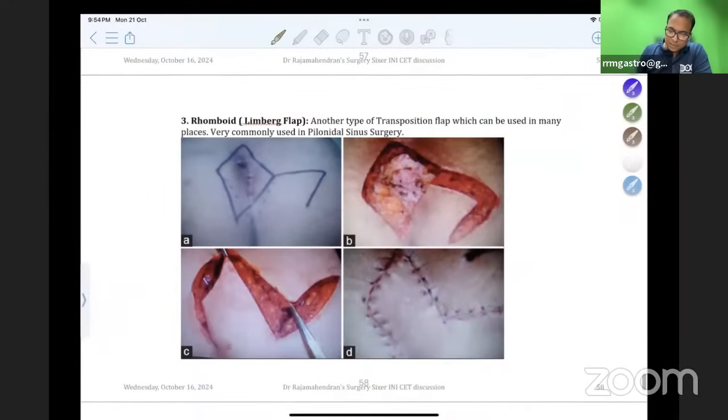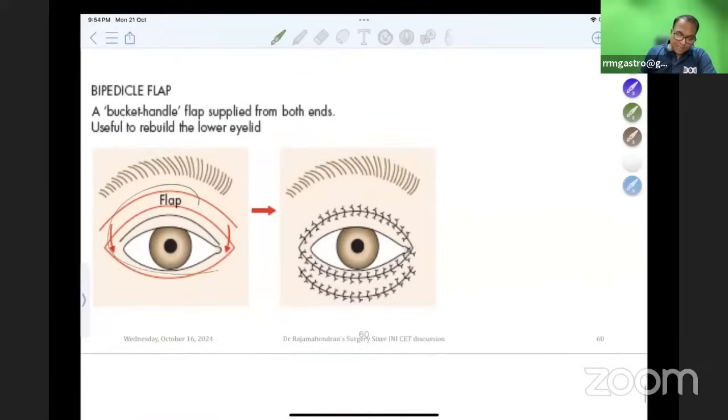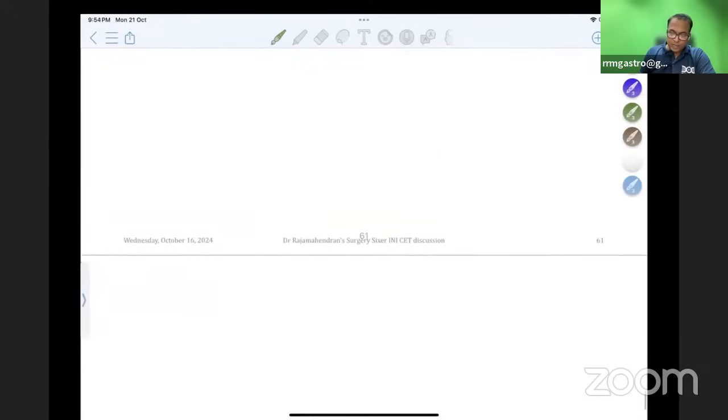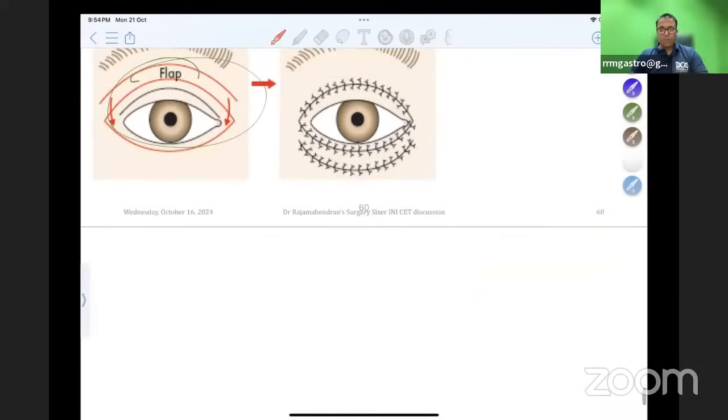So see the images. This is a classical rhomboidal Limberg flap, which is used for pilonidal sinus. It's another type of transposition flap, but it is rhomboidal in stature. And this is a bilobed flap. Okay, bilobed flap. And this is a bucket handle flap. Don't forget all these various flaps for your exams. So this is just a fast review of the 20 questions.